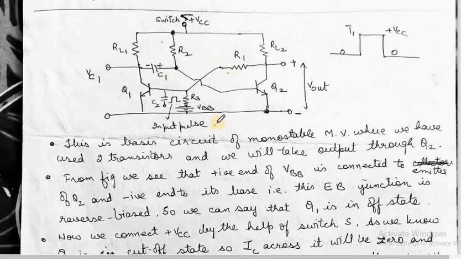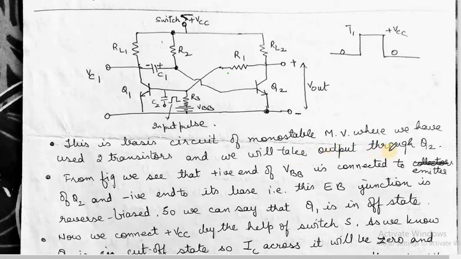But here, as you can see from the diagram, the left-hand side circuit is the same, but on the right-hand side the capacitor has been removed and an additional battery supply VBB has been connected to the base of transistor Q1. As already said, we will be taking output from one of the ends, either Q2 or Q1. So this is the basic circuit. All resistors have been named suitably, and we will discuss them one by one. Now what happens?